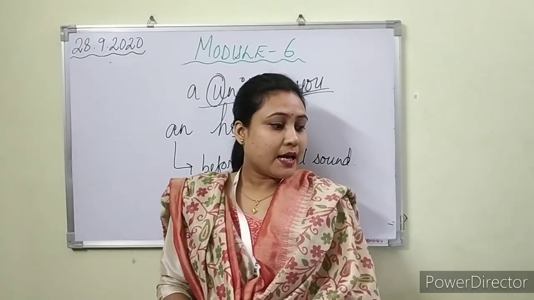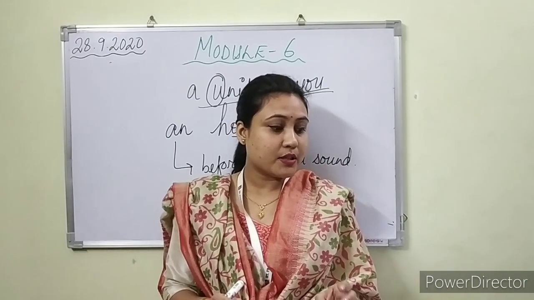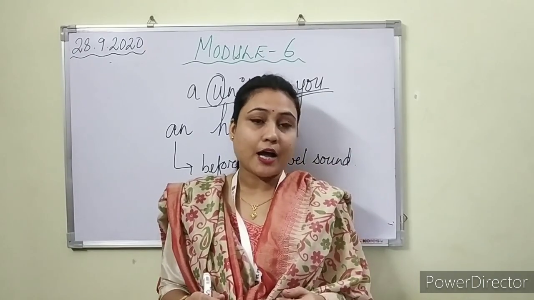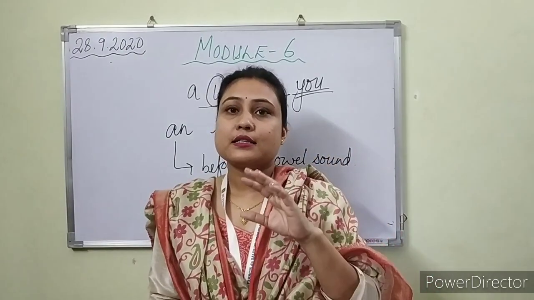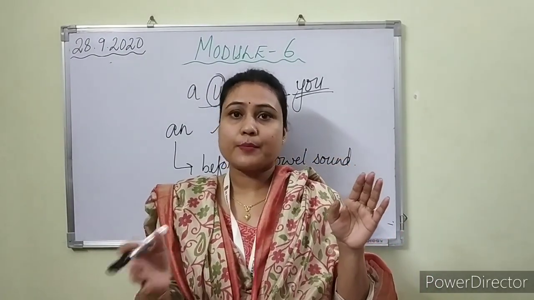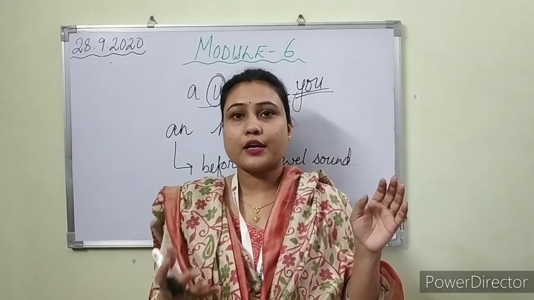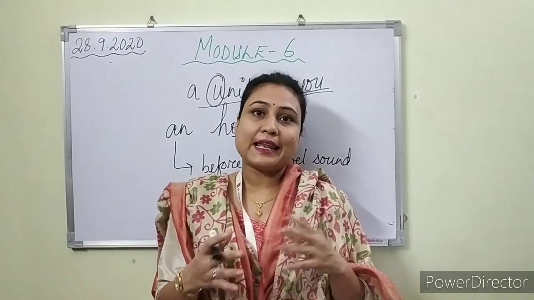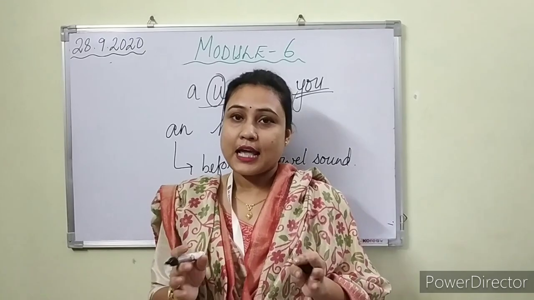Got it? An is used before singular words that begin with a vowel sound. The first letter may or may not be A-E-I-O-U. So when we use the article an, it doesn't matter if the first letter is a vowel. It only matters whether the word has a vowel sound. Got it? For example, an X-ray, an umbrella, an elephant.